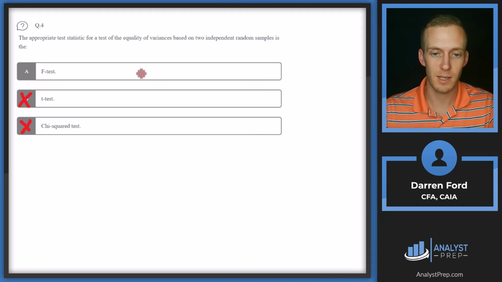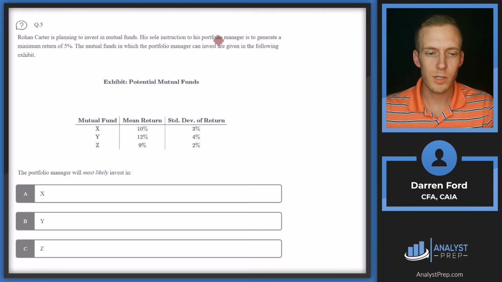And then a t-test, we can rule that out as well. That's because a t-test is going to be testing not between 2 different random samples, but it's going to be testing something like a random sample against its full population mean. So what's the mean of this population, or what's the mean of the sample, and then comparing that to maybe our hypothesis, or the hypothesis of some other larger data set or the population or something like that. So that is going to leave us with F-test, which is going to be our correct answer. Not really much else to say other than this is kind of the definition of what the F-test can test for. Answer A.